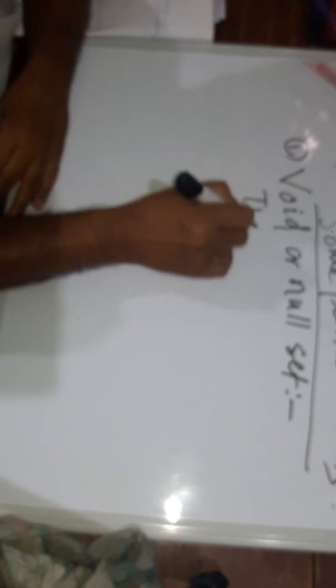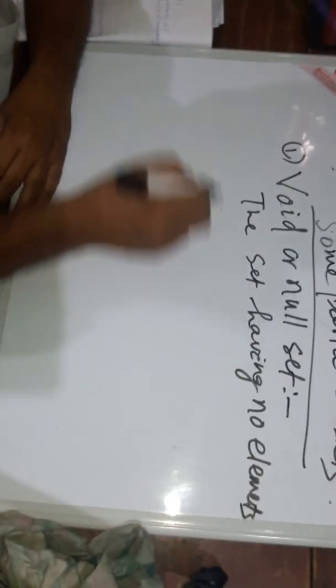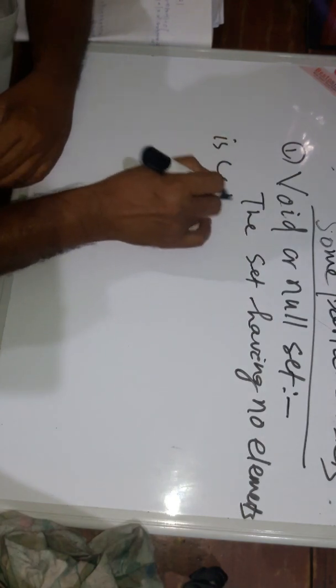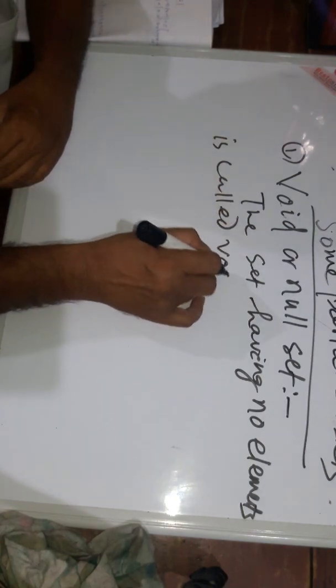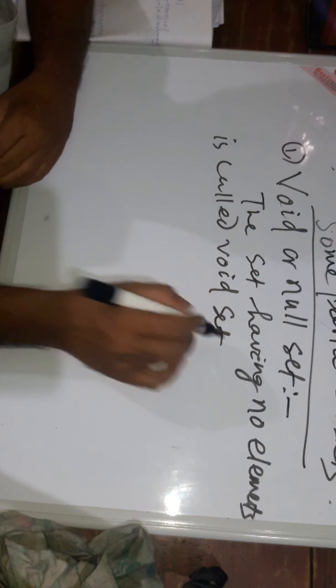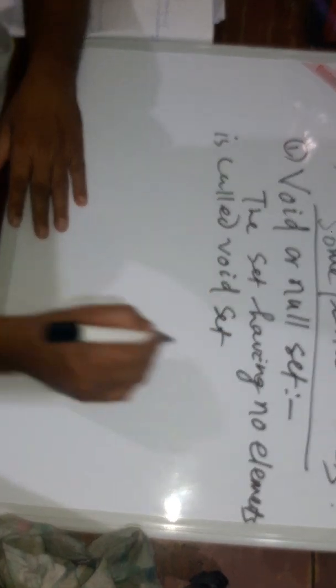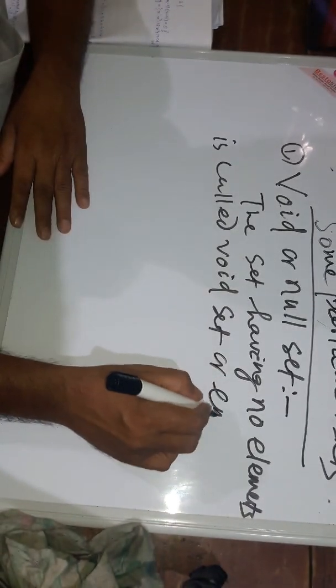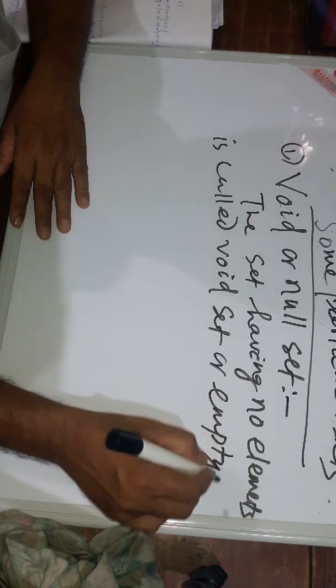The set having no elements is called a void set, or null set, or empty set.